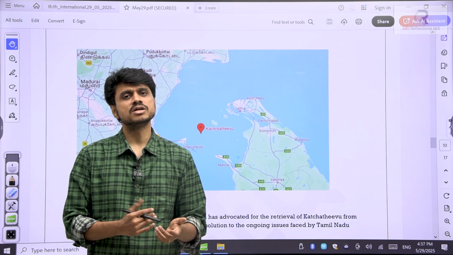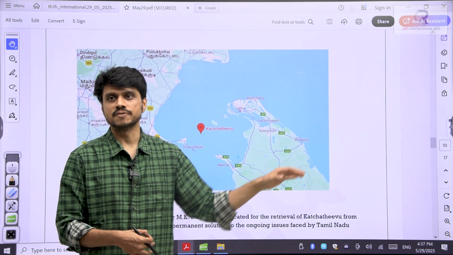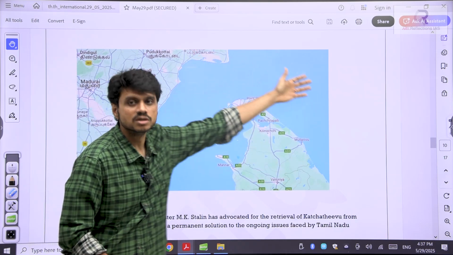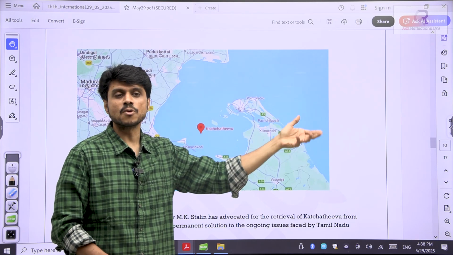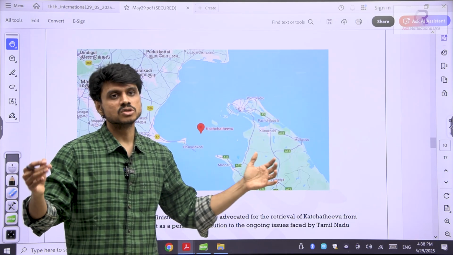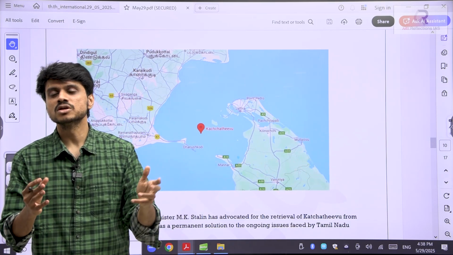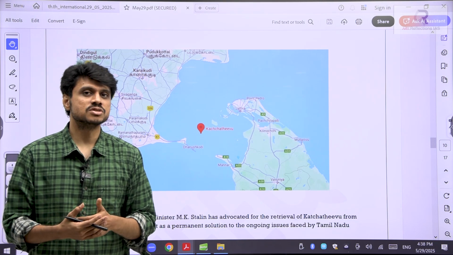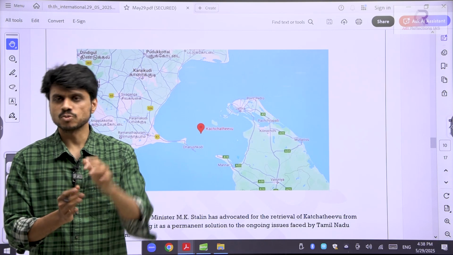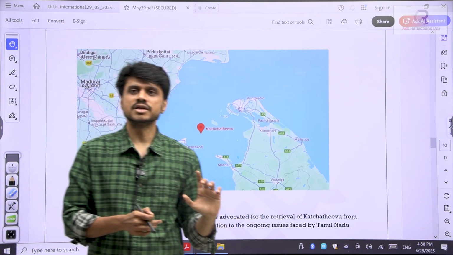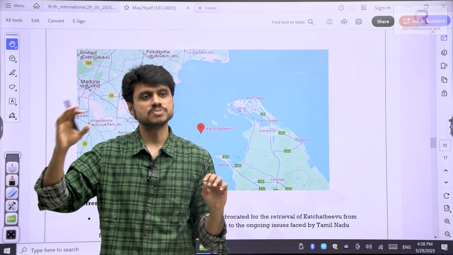So instead, we should develop the competence of our Indian fishermen to do deep sea fishing. You have the entire sea. You train them and give them more facilities. You provide them big ships so that they can go deep into the sea. Currently, what happens with our Indian fishermen? They do not have proper ships. They do not have a proper early warning system. If there are cyclones and these kinds of activities, and they are going with small boats, they can get affected by these kinds of hazards, right? They should have proper ships with them.